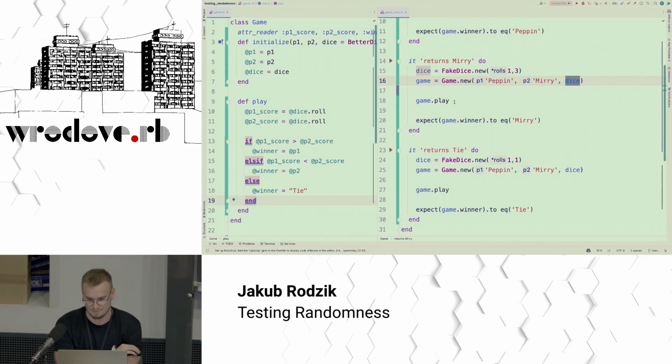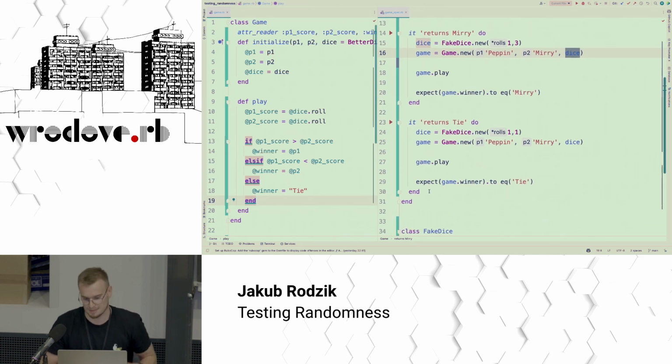Fredo talks with his group and has an idea. Right now, when the game ends, we know who wins, right? But it would be really nice if we could tell why that person won. Because look at it this way. If player 1 wins, it means that he could have rolled a 6 and his opponent could have rolled a 1 or a 2 or a 3, and so on. So there are many events that lead to the same result. It would be really nice if we could somehow track this.